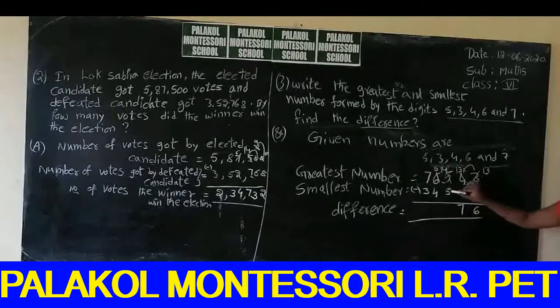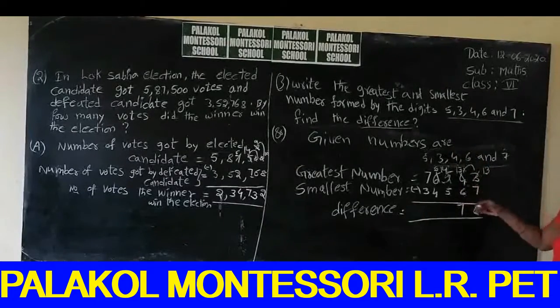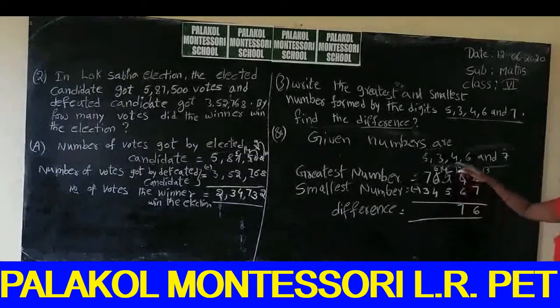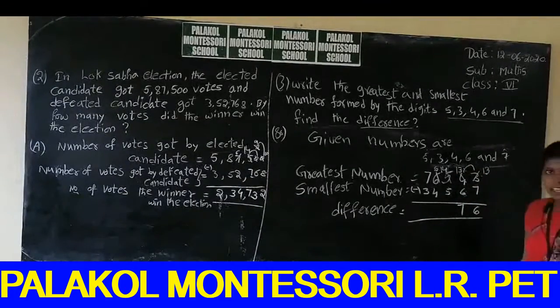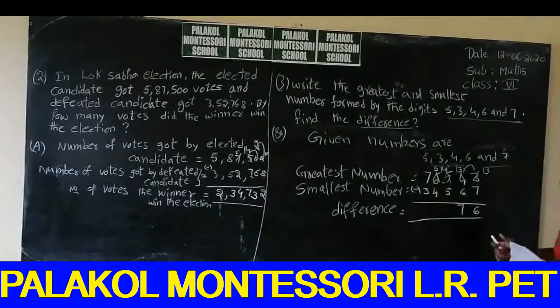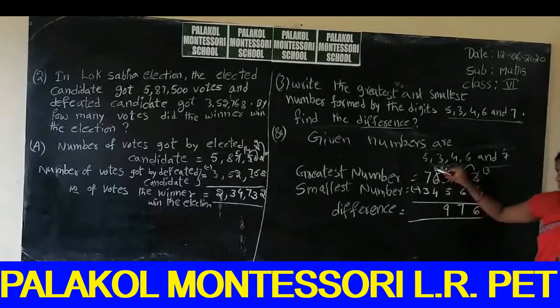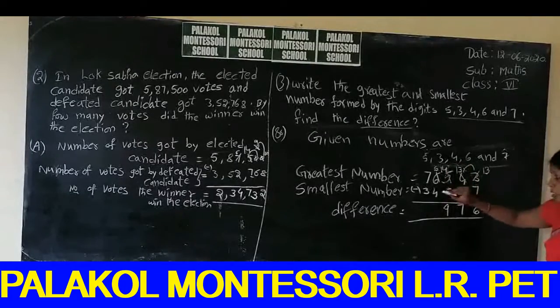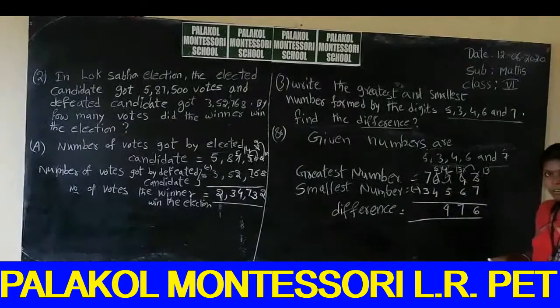So again we subtract 5 from 14, because the first number is the greatest number and the next one is the smallest number. So we count 5 after up to 14. 5 after 6, 7, 8, 9, 10, 11, 12, 13, 14. How many numbers are there? 9. So next, we subtract 4 from 5. Is it possible? Yes, it is possible. So 5 minus 4. What is the number? 1.